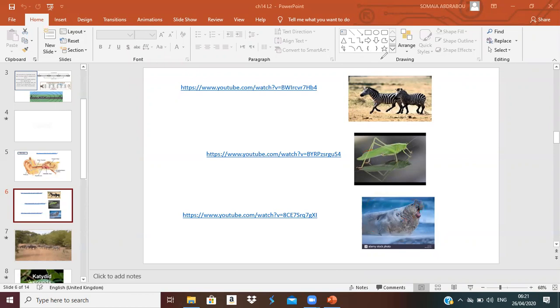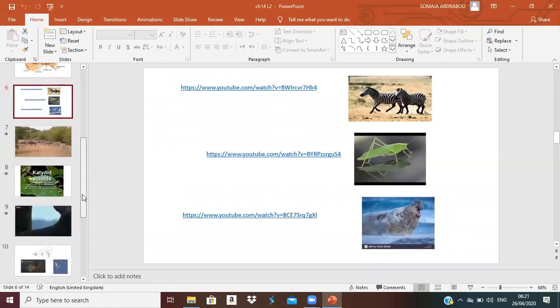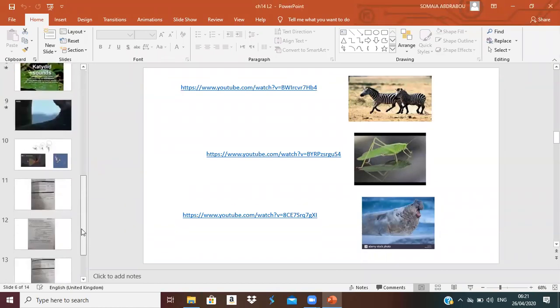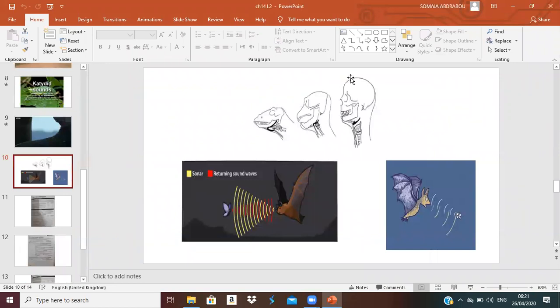Here it is, the vocal cords of us and the vocal cords of the animals. So some animals make sound by vocal cords, and some animals make sound by their vocal cords and their lips or whatever.